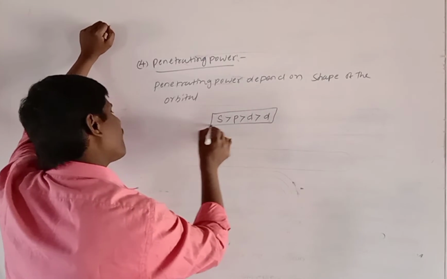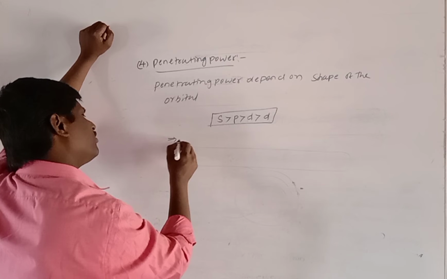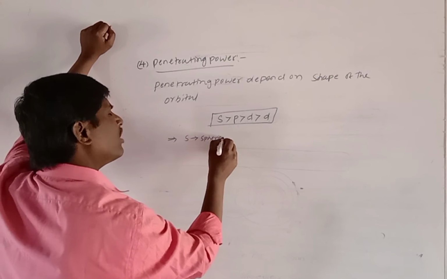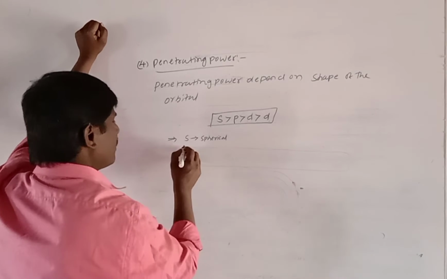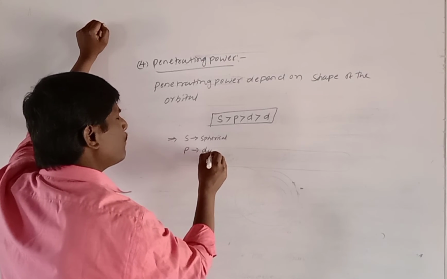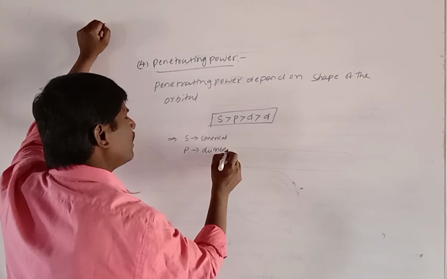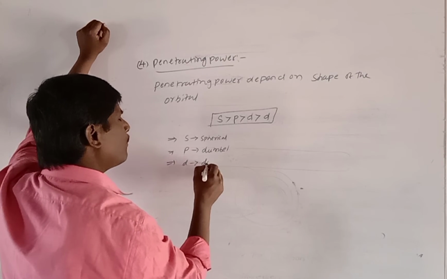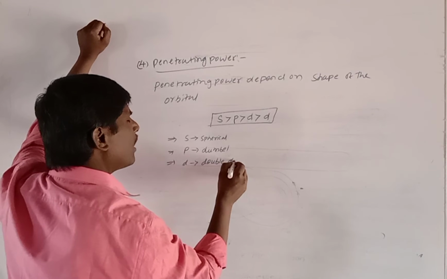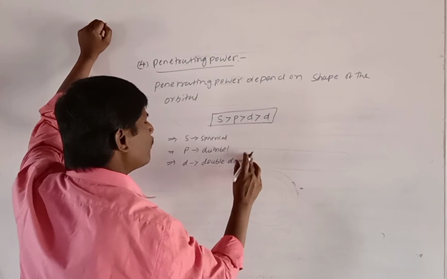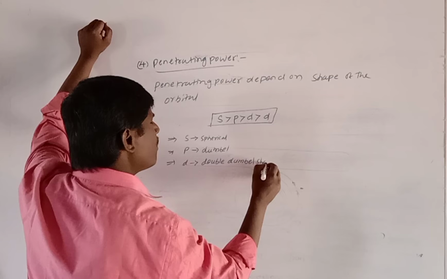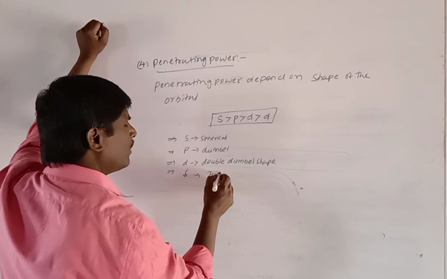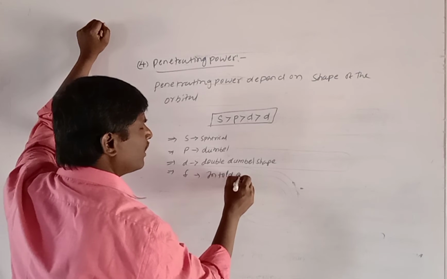What is the reason? This is the observation. S orbital is spherical in shape and near to the nucleus. P orbital is dumbbell shaped. D orbital is double dumbbell shaped. And f orbital is in fourfold axis.